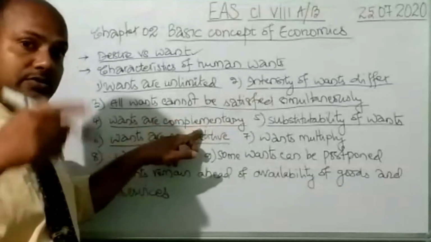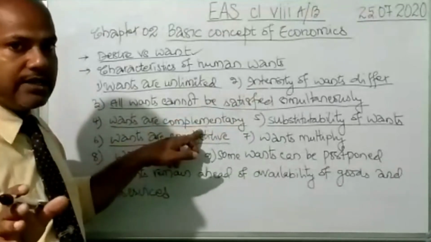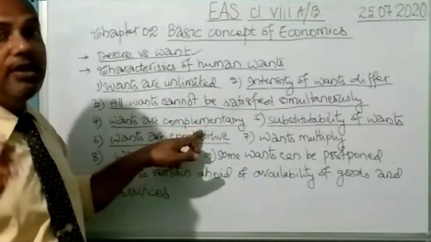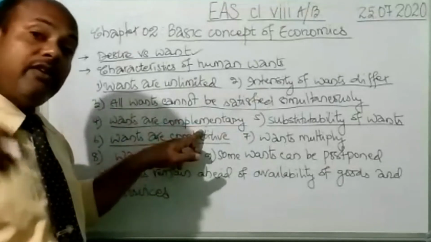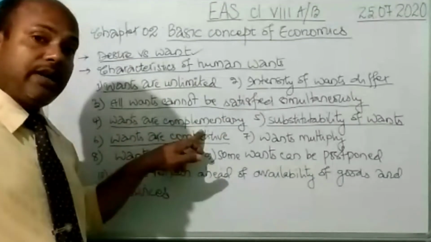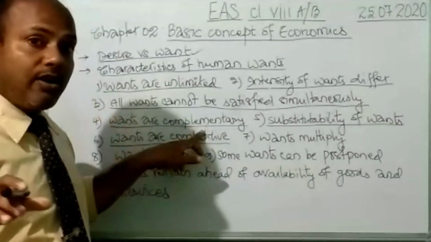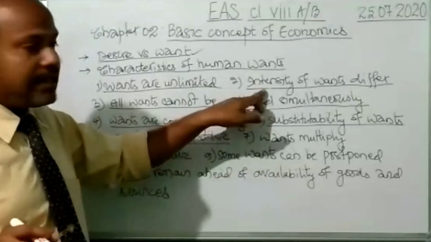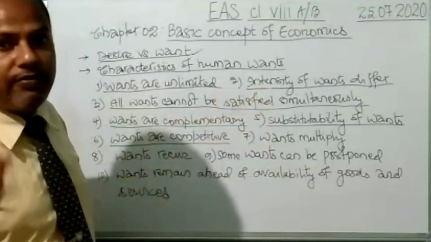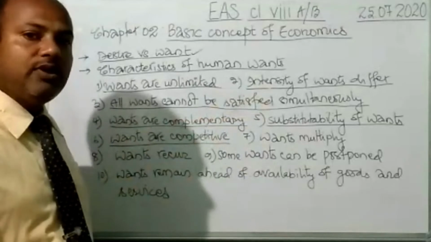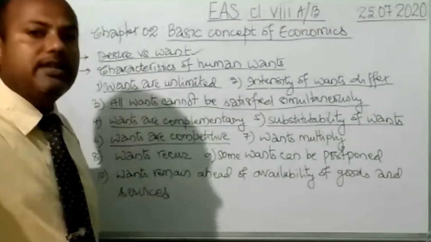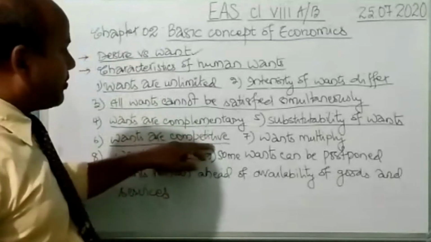That means going to school is the first priority. During free time, during lunch break or after school, taking the ice cream, and on a holiday going to the market. So this way the wants are always competing, and the want that has the highest intensity will get fulfilled first, and the remaining wants get postponed or delayed. They are also fulfilled but later. So that is, wants are competitive.